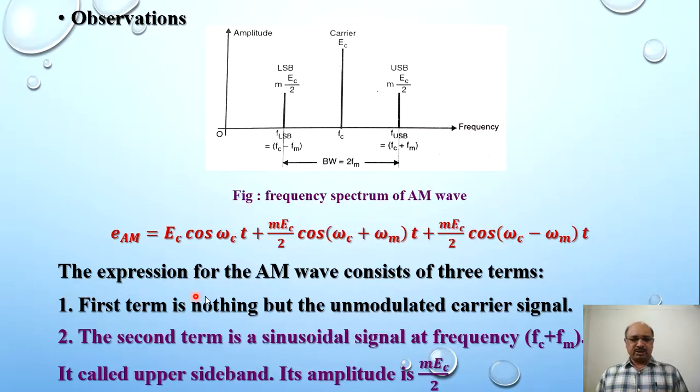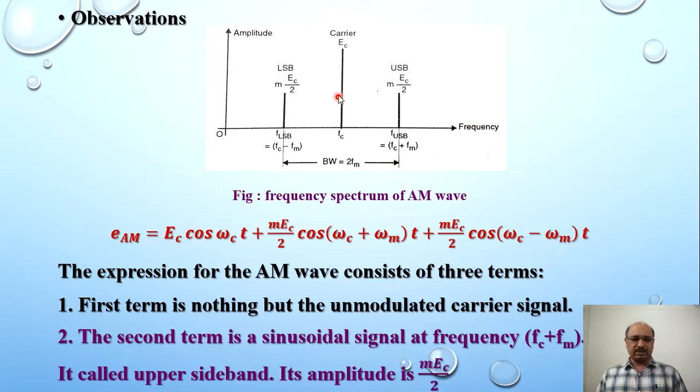Now the expression for the AM wave consists of 3 terms. This is the first term, second term and third term. So we can write down the observations. The first term is nothing but the unmodulated carrier. This term, EC cos of omega CT, is related to the unmodulated carrier with angular frequency omega C, linear frequency FC, and peak amplitude EC.